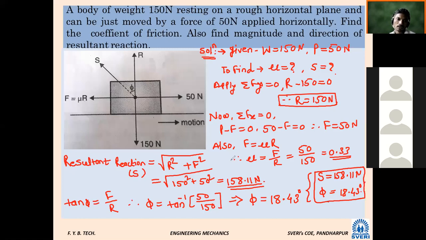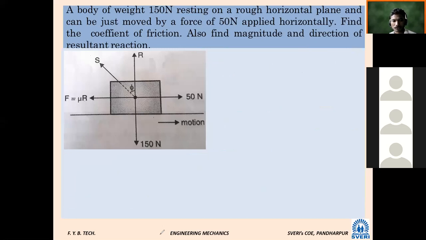Understood? Shall we go next? Have you noted down? Yes, sir. Next, very simple. These formulas only you should apply, nothing else. Okay. Next, either you can note it or take a screenshot. Let us see what is next.